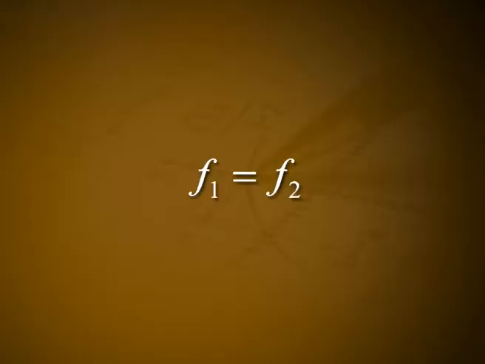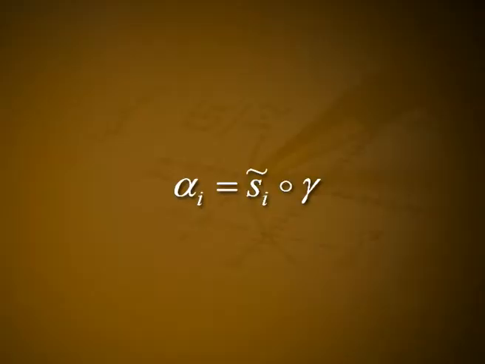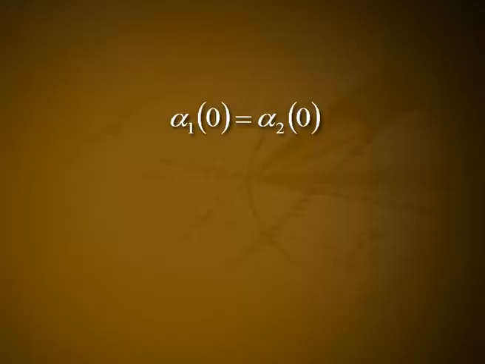Hence, alpha 1 t is equal to alpha 2 t for all t in the closed interval [0,1]. We are now in a position to show that f1 is equal to f2. Let gamma be a curve in S of m starting at m0 v0 and let alpha i be S i tilde composed with gamma. Then the curves alpha i satisfy the hypothesis of the lemma and alpha 1 of 0 is equal to alpha 2 of 0. So, we conclude from the corollary that alpha 1 is equal to alpha 2.